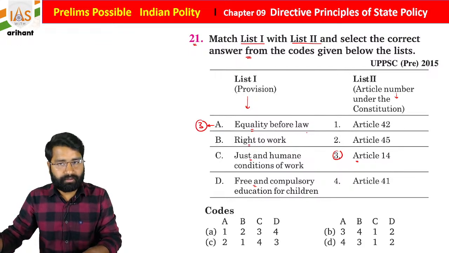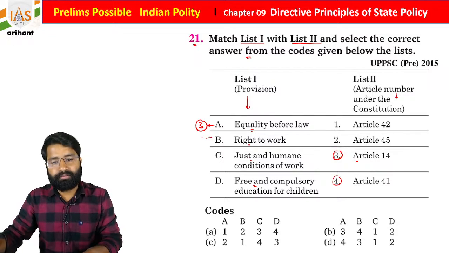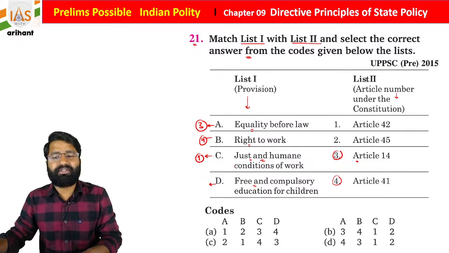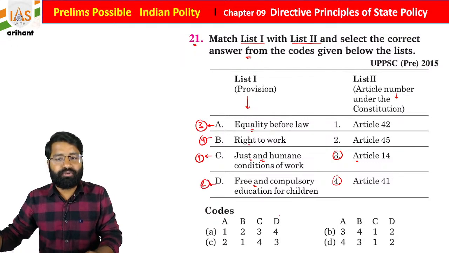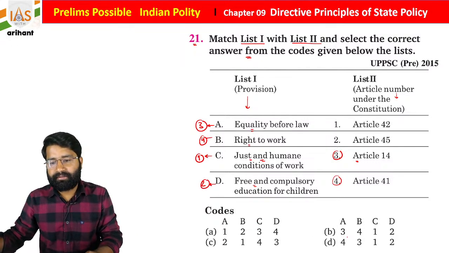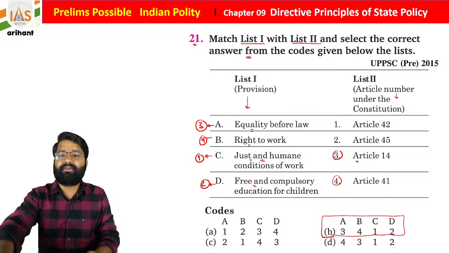Right to work is included under Article 41, so B4. Just and humane conditions of work as well as maternity relief are under Article 42, so C1. Free and compulsory education for children is included under Article 45, so D2. So 3, 4, 1, 2. Option B is right, students.